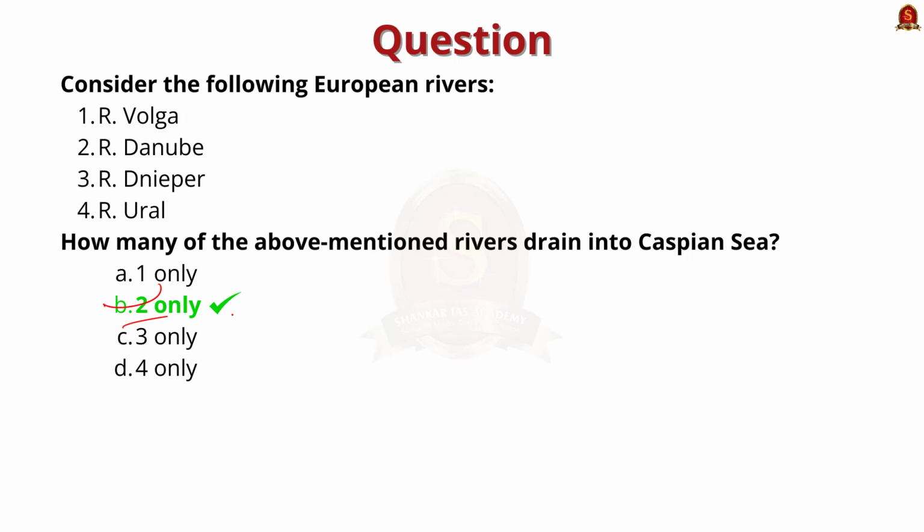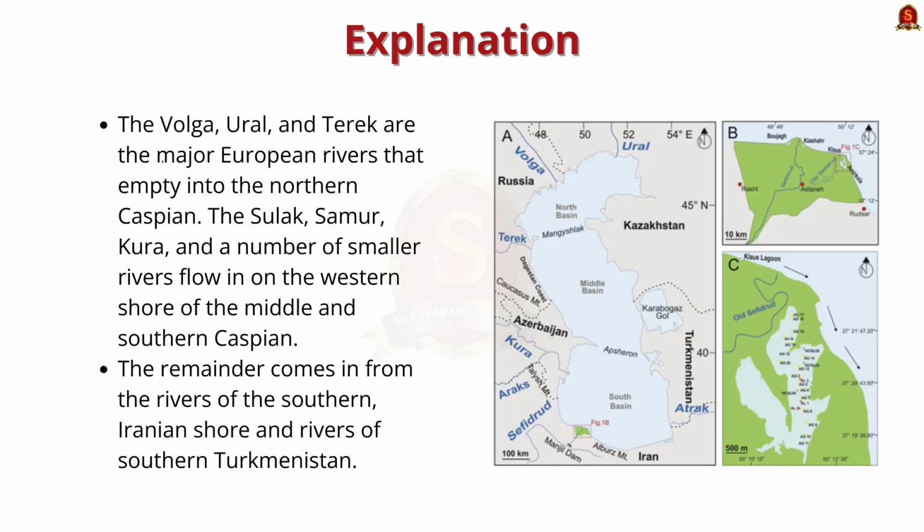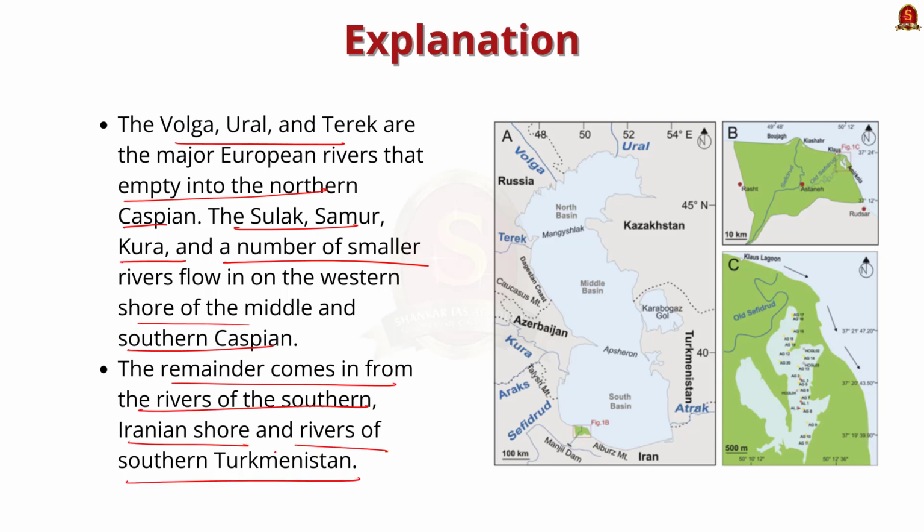See, the rivers Volga, Ural, Terek are the three major European rivers that empty into northern Caspian. The Samur, Kura and a number of smaller rivers flow in on the western shores of the middle and the southern Caspian. The remainder comes in the form of rivers of the southern Iranian shores and the rivers of southern Turkmenistan. Let's now move on to our second question.